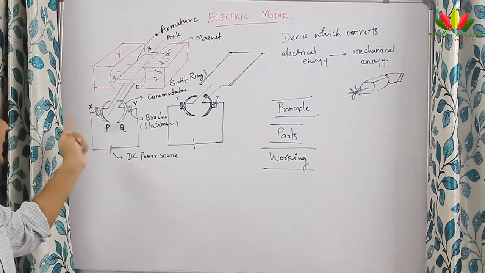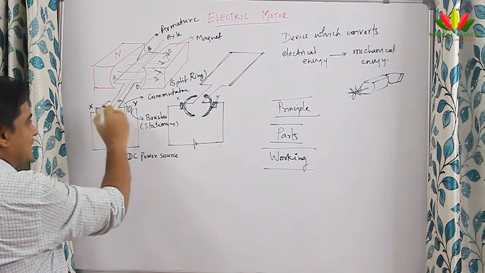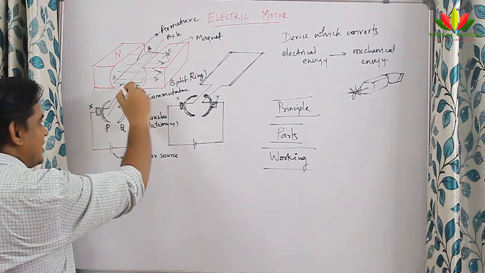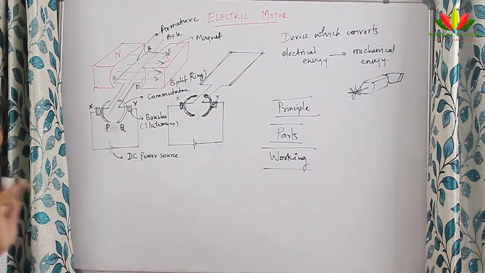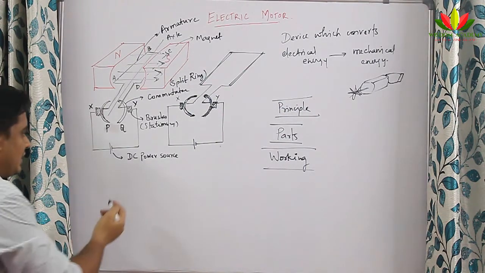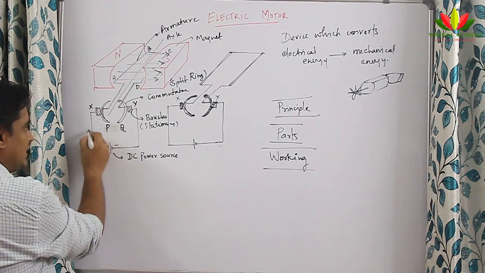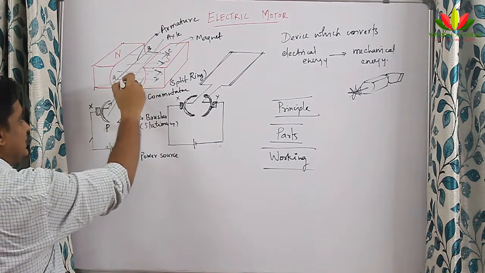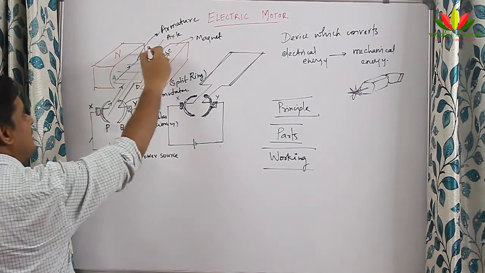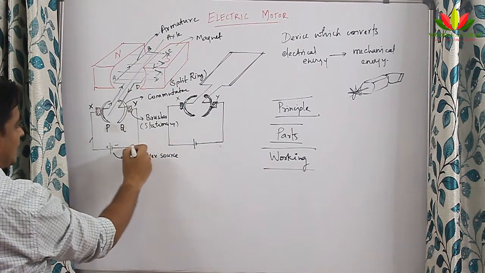This commutator in turn is attached with the armature which goes inside the magnet, which is present inside the magnetic field. Now if you see properly, this is the positive terminal, this is the negative terminal. The current starts from positive, goes here, enters from A, A to B, B to C, C to D, and comes out from D and comes here, and the circuit is completed.